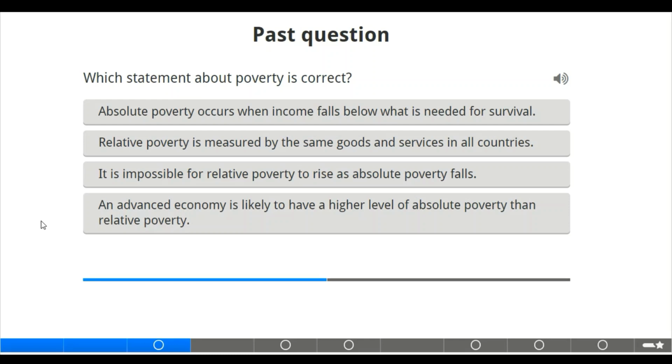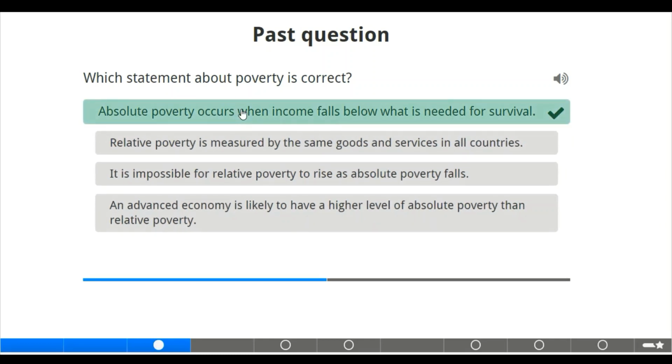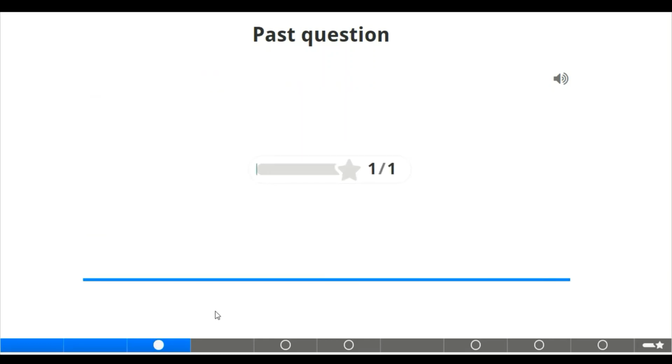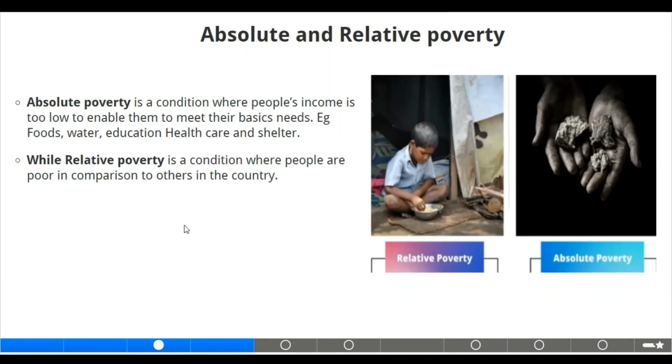According to our definition of poverty, poverty is when there is no money to meet the basic needs. That is the statement that is correct in your past question, that is, when income falls below what is needed for survival. Now we move to the next slide.